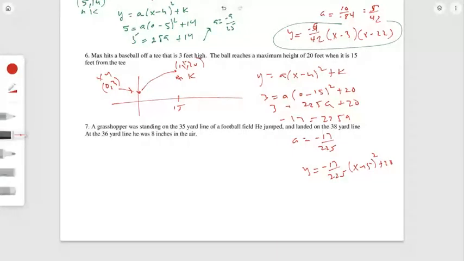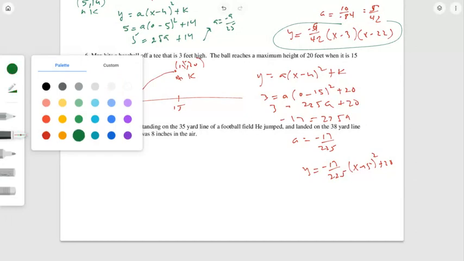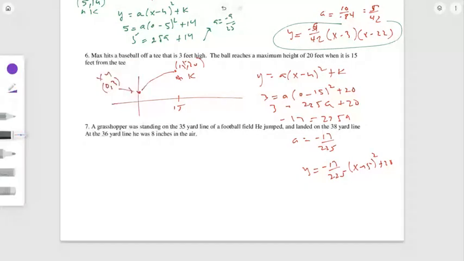Different situation, so let's see. In 7, we have the grasshopper standing at 35 yards, so it's right there on the ground level. So I can actually say 35 comma 0. And then he jumps and lands on the 38, so 38 comma 0. And there was a point in time at the 36 yard that he was 8 inches high. So that's a random x, y. I have my p, q.